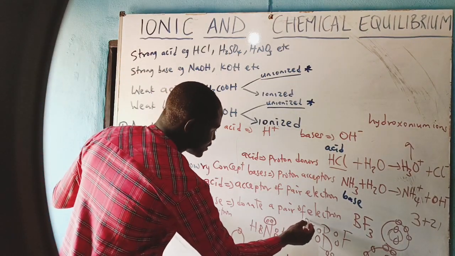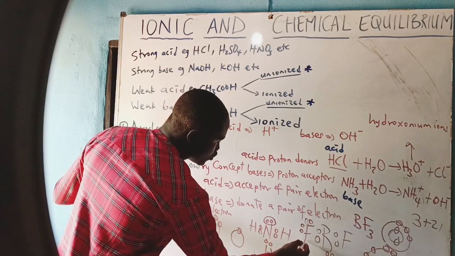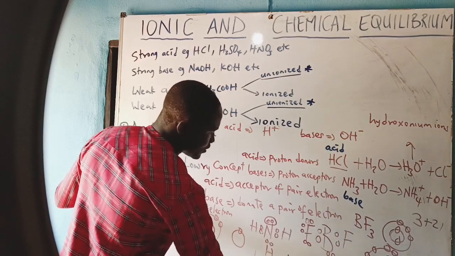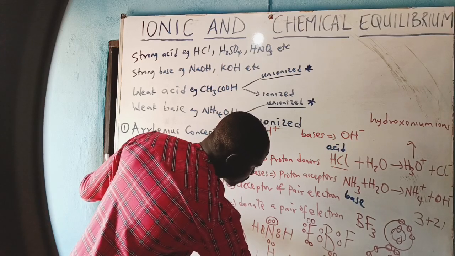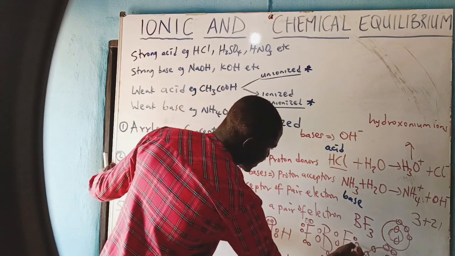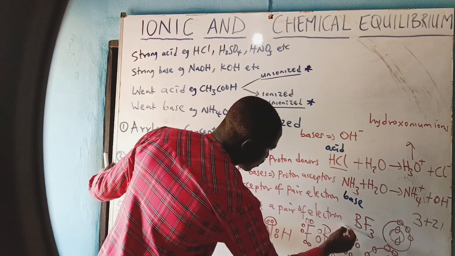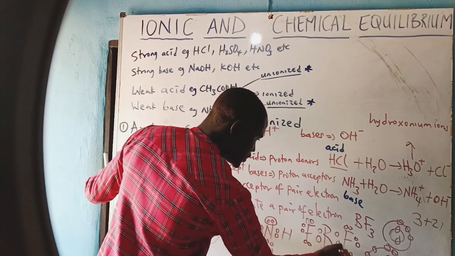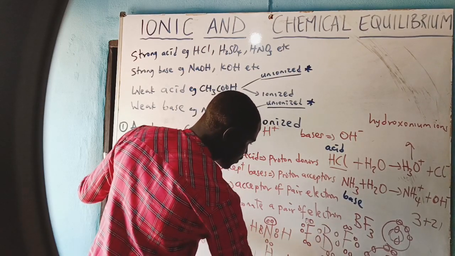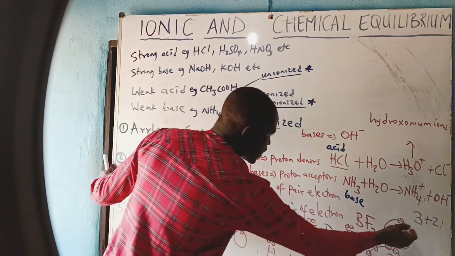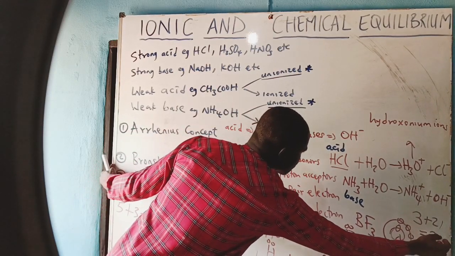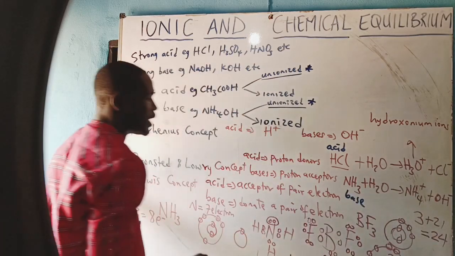So I will assign 6 here to make fluorine octet, 6 here, and 6 here. This fluorine is 8, this fluorine is 8, this fluorine is 8. 8 plus 8 plus 8 will give you the total number of 24. That means you are done with the assigning.